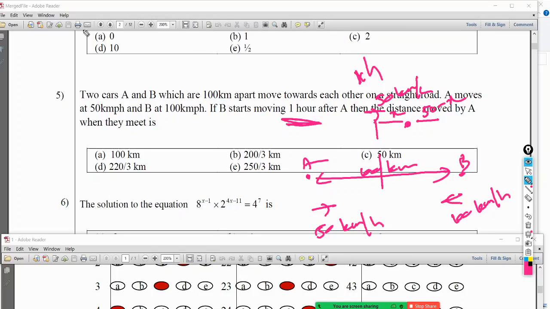Or let's say they meet after t hours. So during those t hours, how far has this guy traveled? Distance is speed into t, right? 50 into t, because he's traveling at 50 kilometers per hour. 50 into t plus this guy has traveled 100 into t.